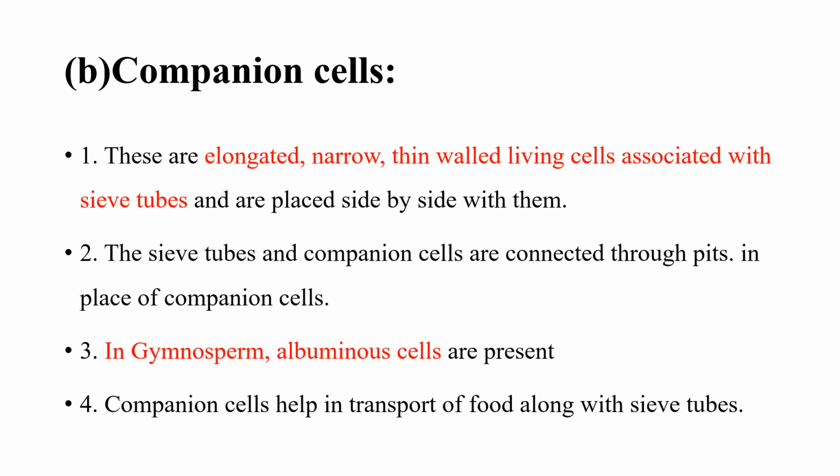The sieve tube and companion cell are connected through pits. In gymnosperms, albuminous cells are present in place of companion cells. They play the role of companion cells in gymnosperms.